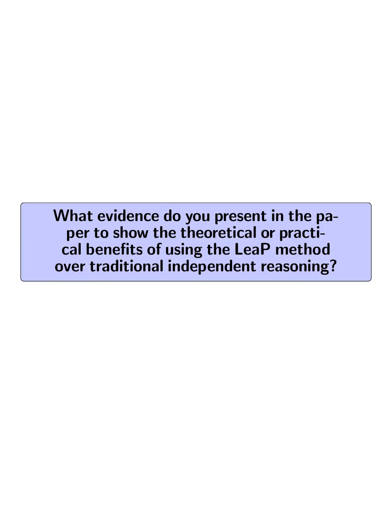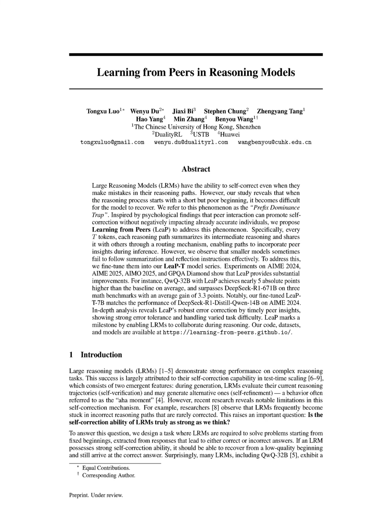What evidence do you present in the paper to show the theoretical or practical benefits of using the LEAP method over traditional, independent reasoning? The paper presents several pieces of evidence demonstrating the benefits of the LEAP method over traditional, independent reasoning.